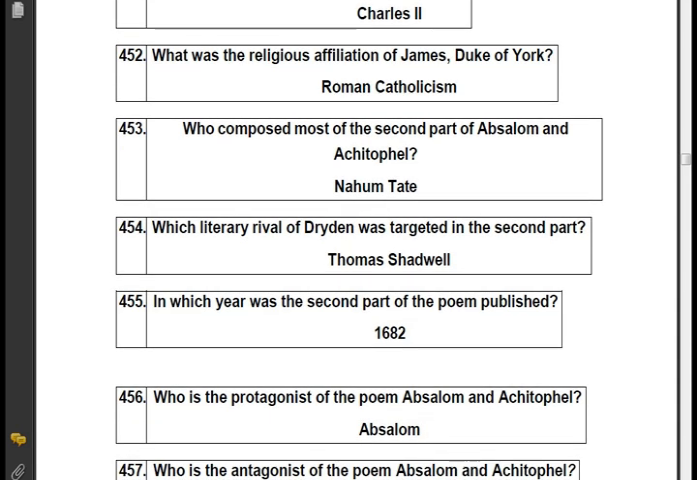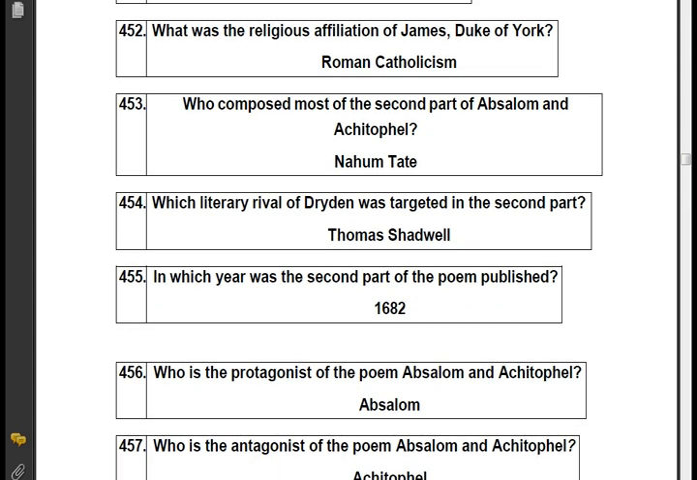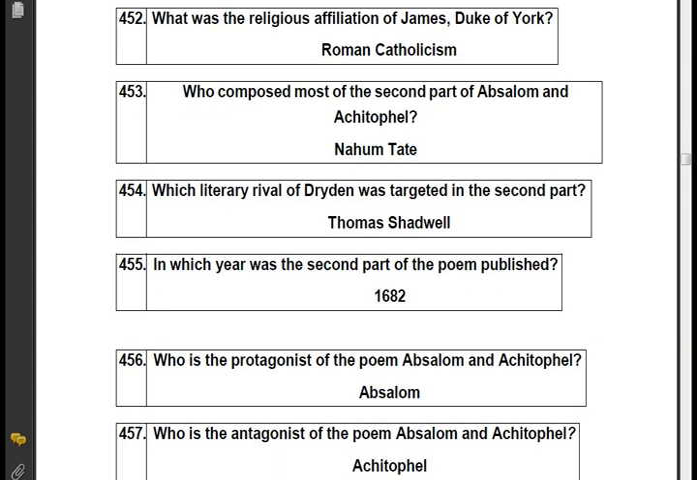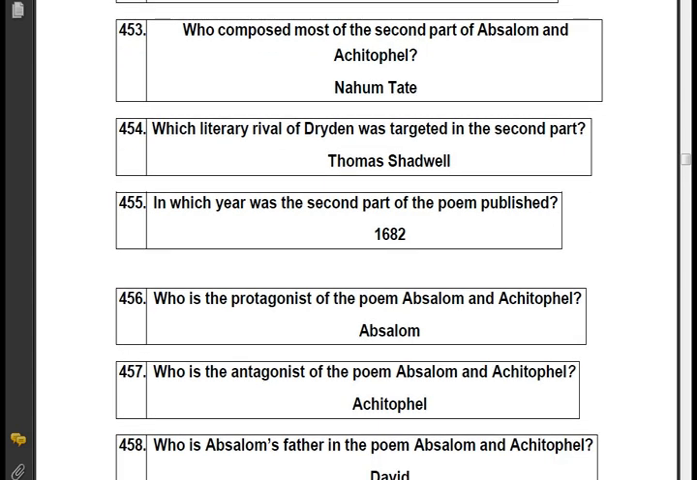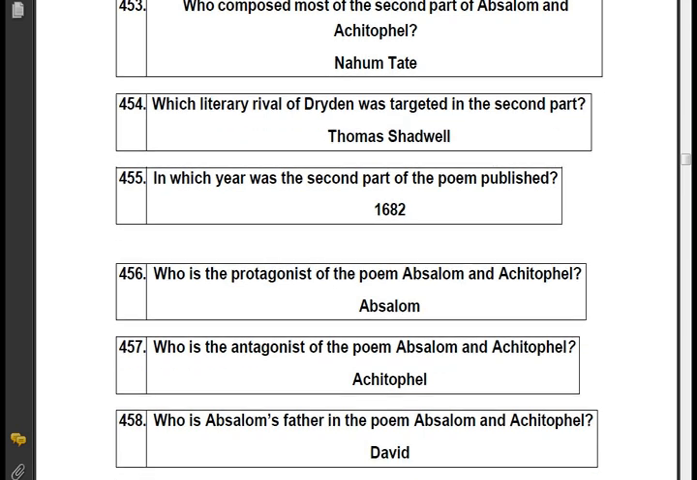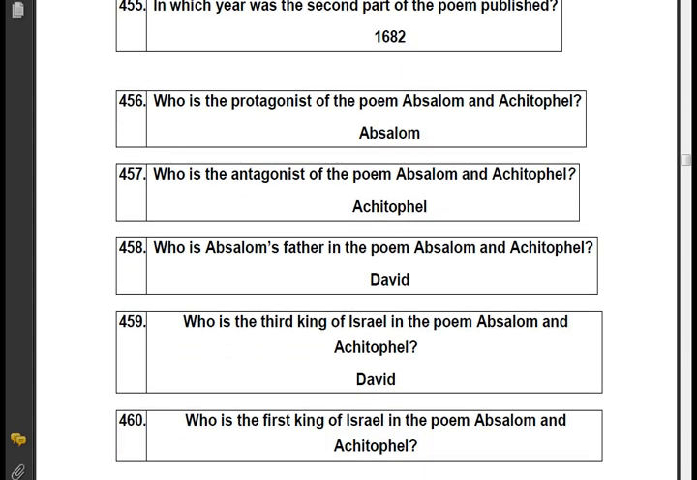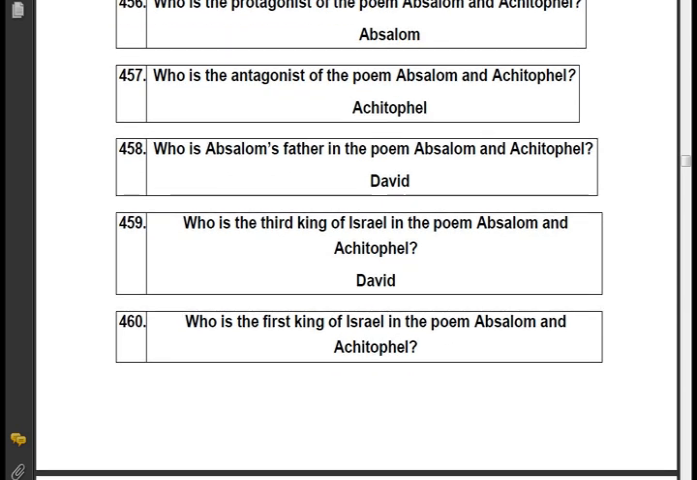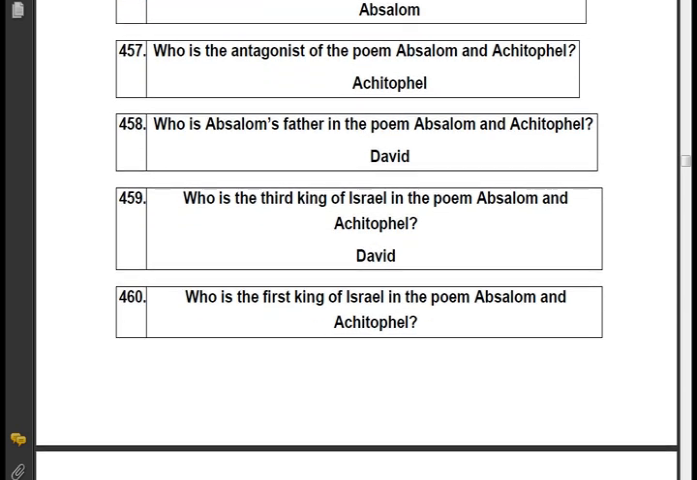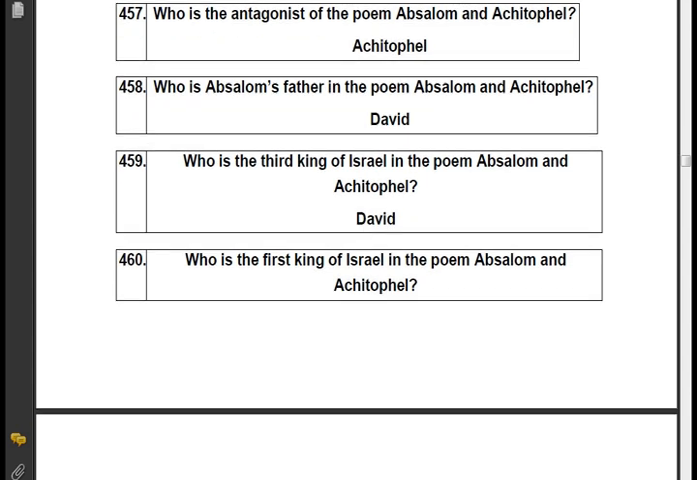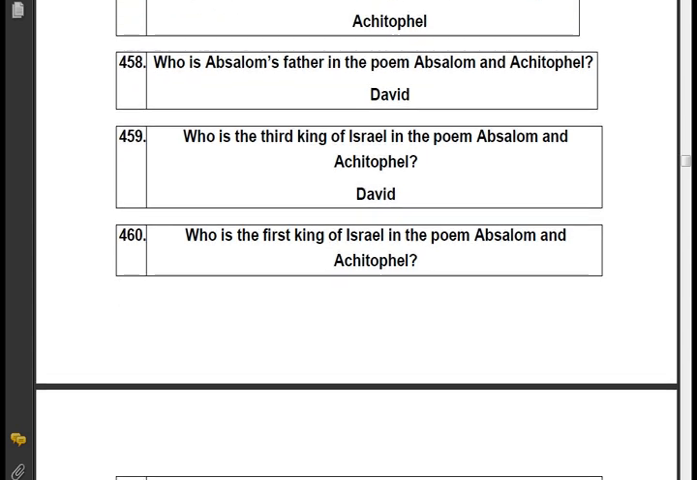Nahum Tate. Which literary rival of Dryden was targeted in the second part? Thomas Shadwell. In which year was the second part of the poem published? 1682. Who is the protagonist of the poem? Absalom. Who is the antagonist of the poem? Achitophel. Who is Absalom's father in the poem? David.